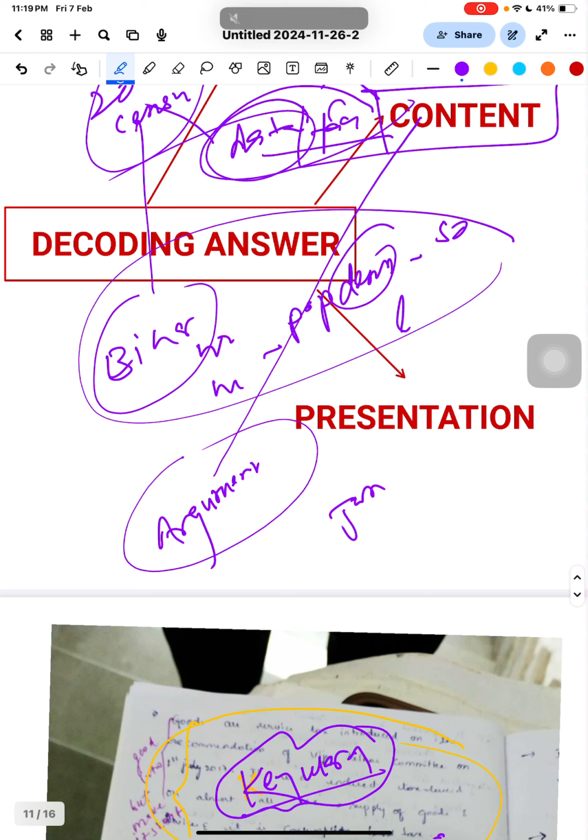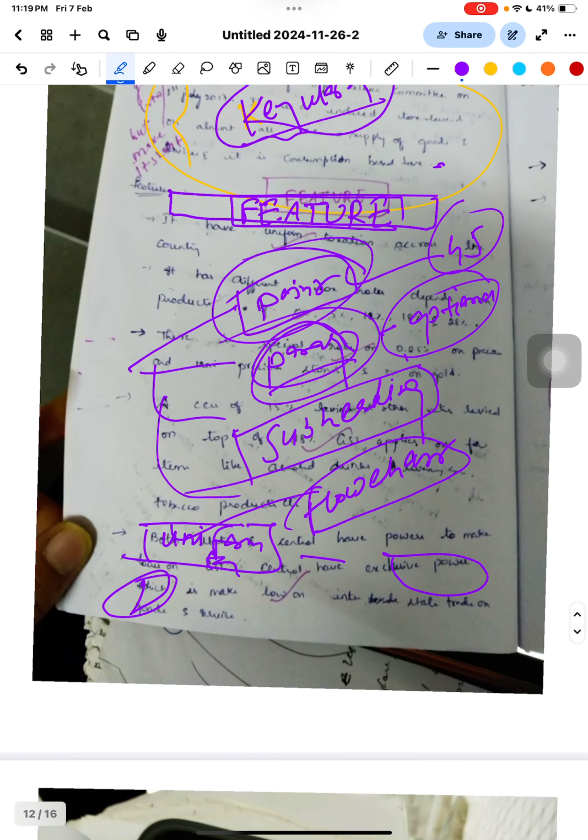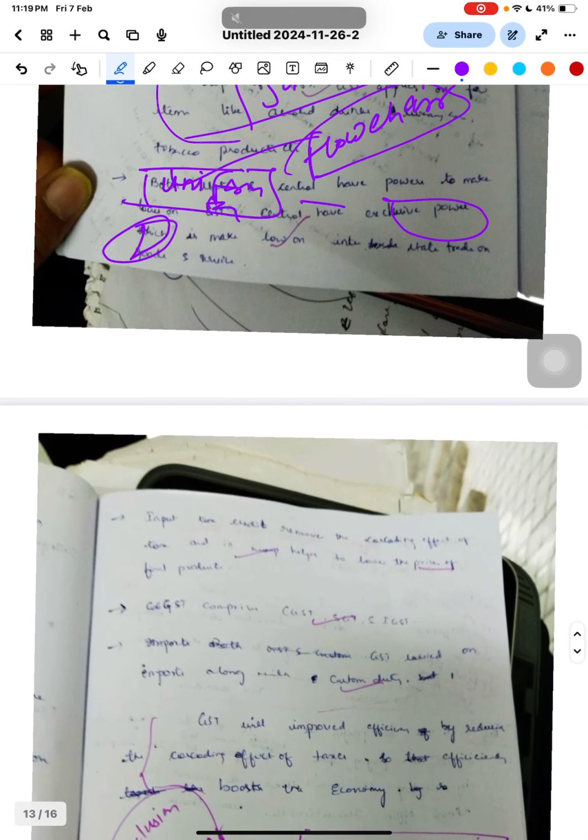I've already told you: flowcharts, diagrams, maps, and everything. Your body part is very general actually right now, so you have to keep these things in your mind. I will give you one question daily. Studying gradually, you will understand many things. Many people understand this at the last, but you will understand this in the beginning only. So you will keep on improving yourself, and in your first attempt you will be able to clear it.